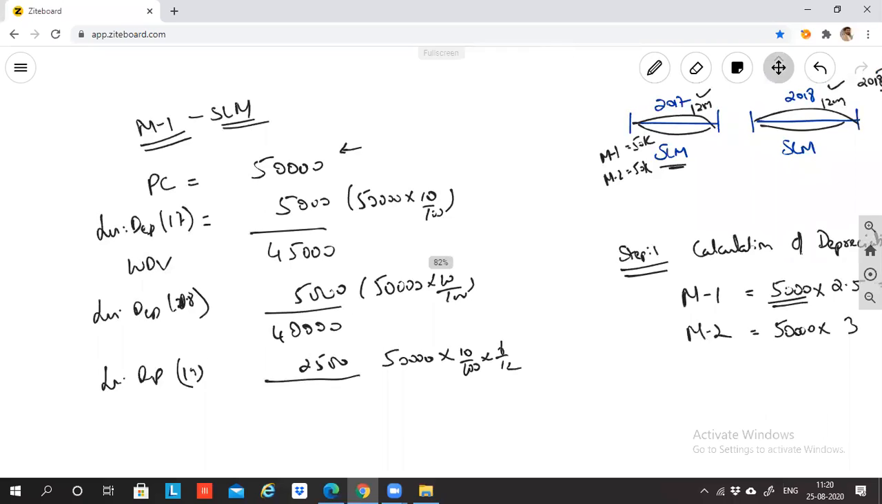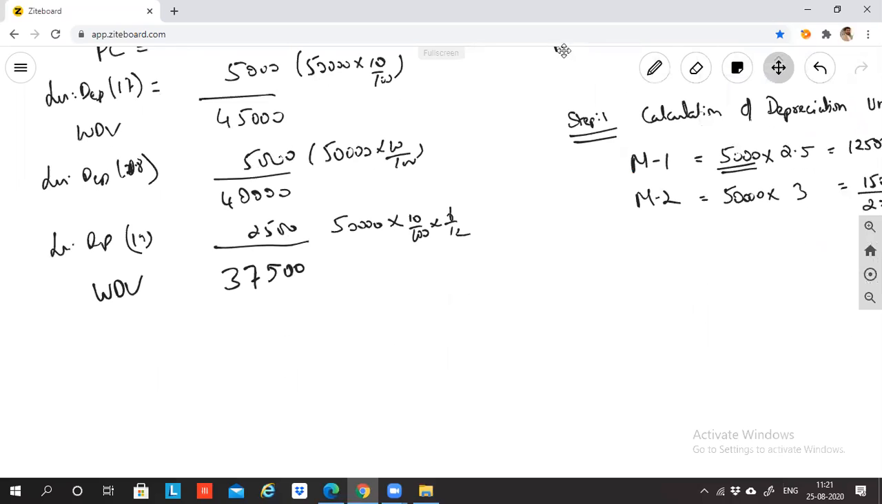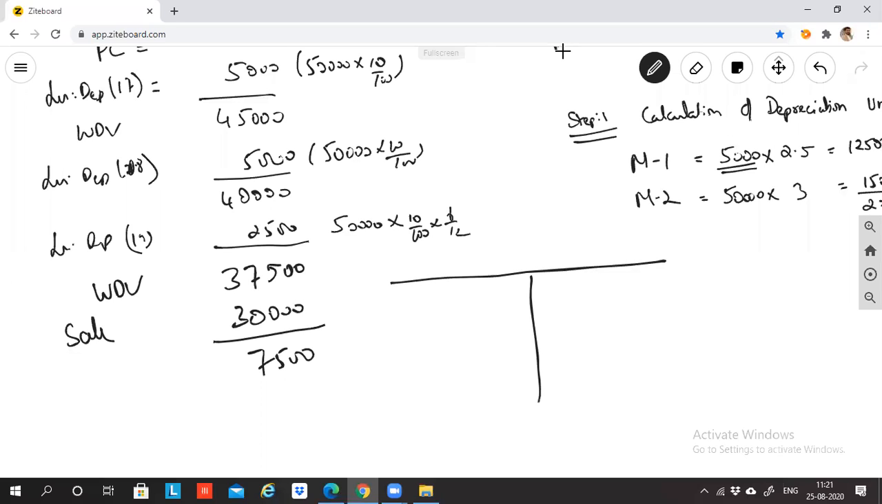What is the balance? 37,500. Correct? Do you all agree? This is the WDV. 37,500 is the WDV. Correct? Yes, sir. Now please tell me one thing. When the machinery is sold, the sale value is 30,000. Correct? 7,500 is a loss. I'm doing the third year.